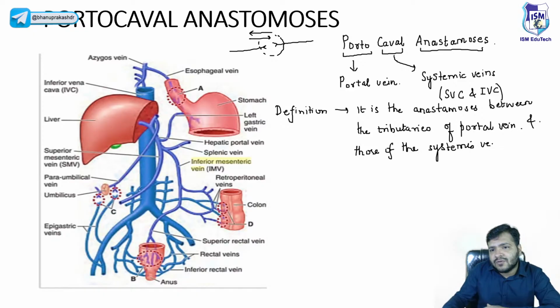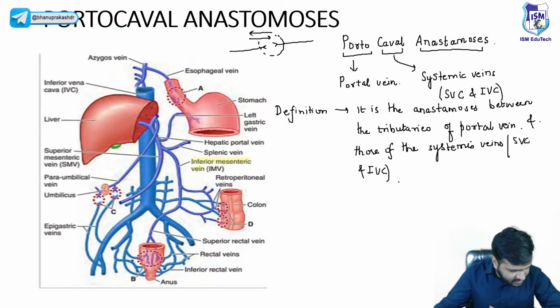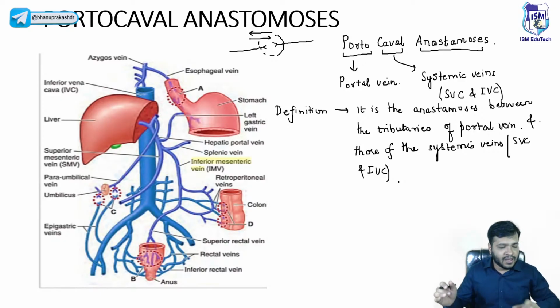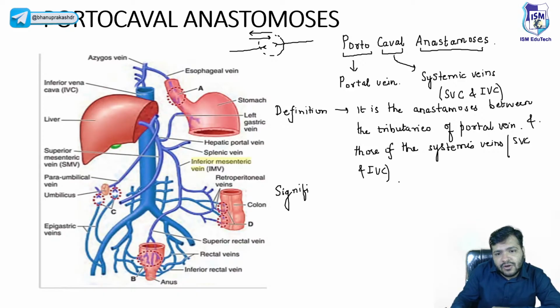Now, when I say systemic veins, you are very well aware I'm talking about the superior vena cava and the inferior vena cava, right? Now, why is there a need? Sai Krishna Dasari, good evening, beta. Now, beta, what is the significance of this anastomosis? Why do we need this anastomosis? So remember, beta, what is the significance?